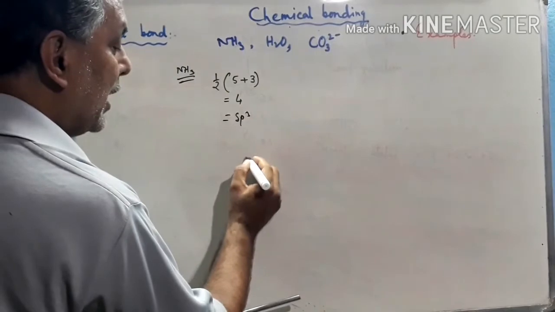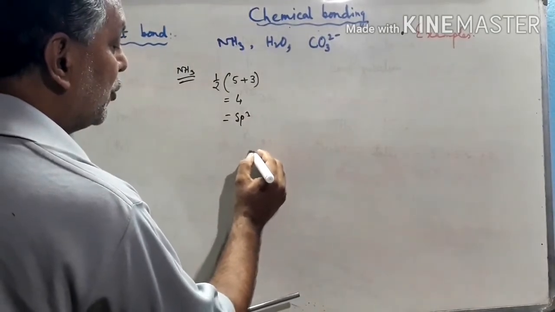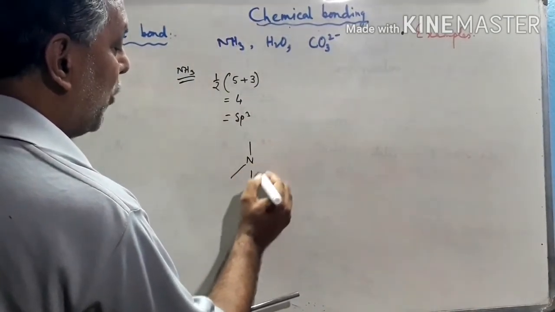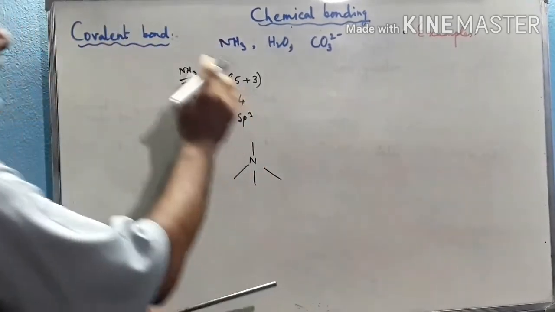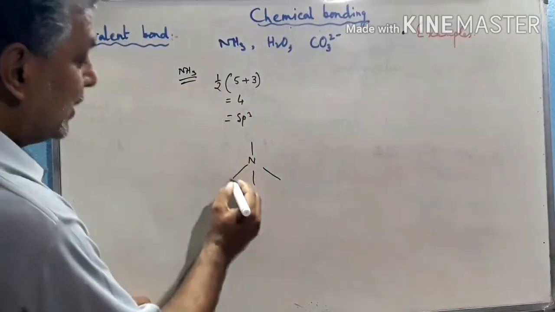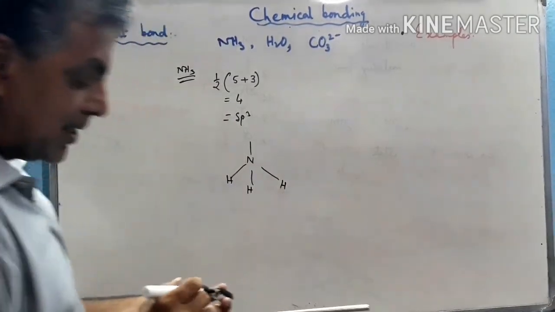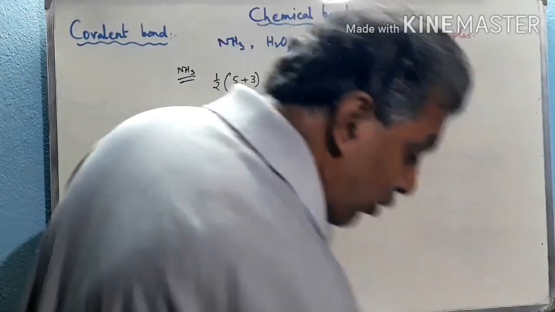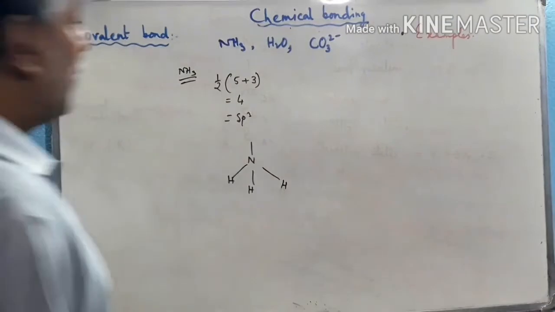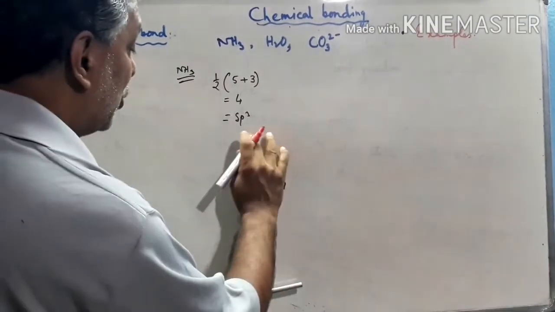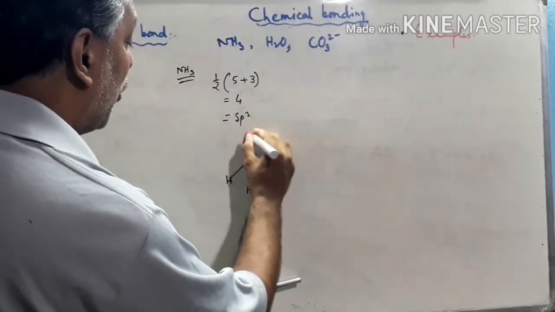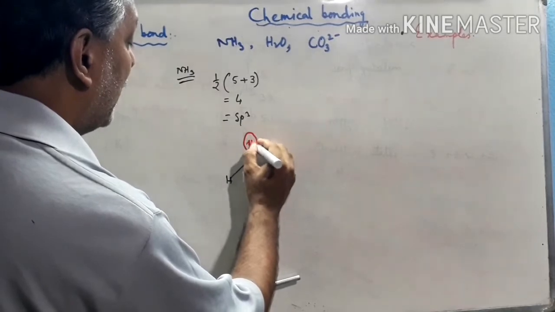There are 4 corners, but only 3 hydrogen atoms. So 3 corners are occupied by hydrogen, 1 corner remains vacant, and that vacant corner is occupied by the lone pair over the nitrogen atom.